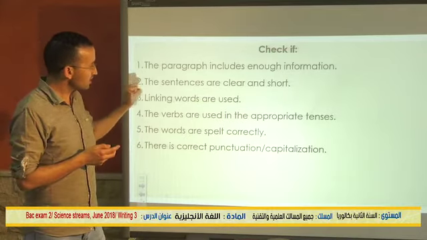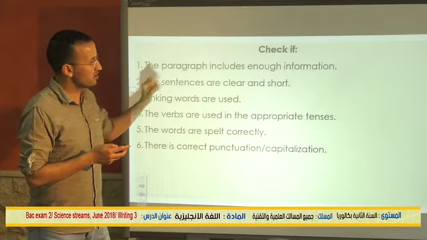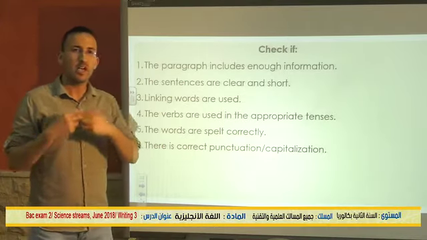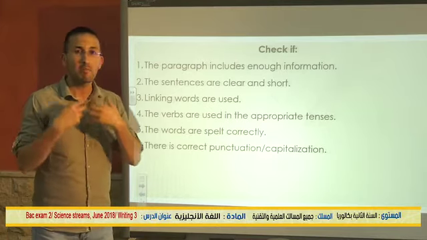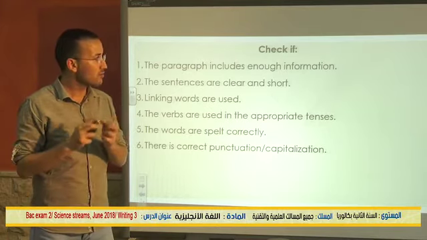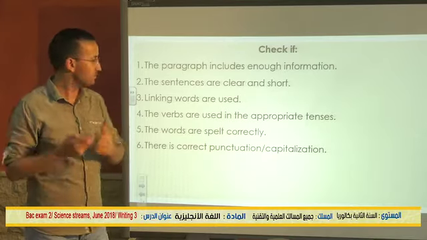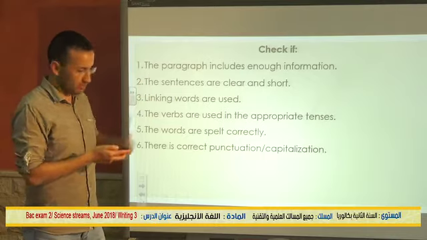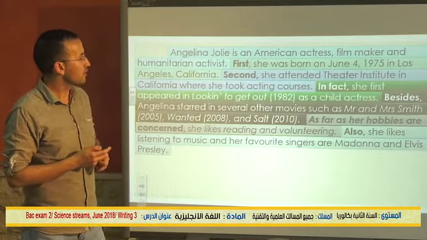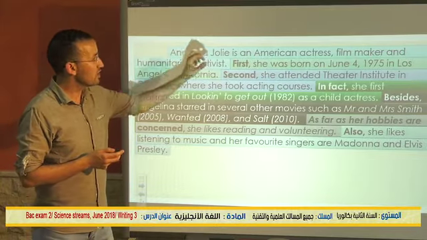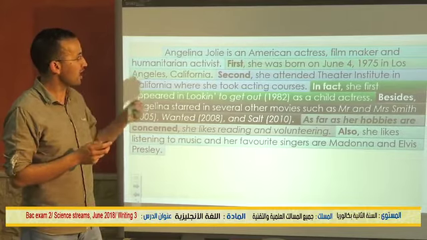Now let's see if the sentences are clear and short. What do we mean by that? It means that the sentences you include in your writing should be meaningful. They should communicate or serve the purpose of your writing. So let's see this in our paragraph. For example, Angelina Jolie is an American actress, filmmaker and humanitarian activist.